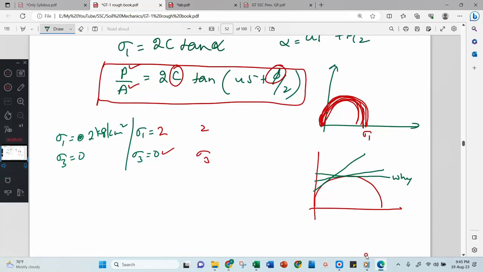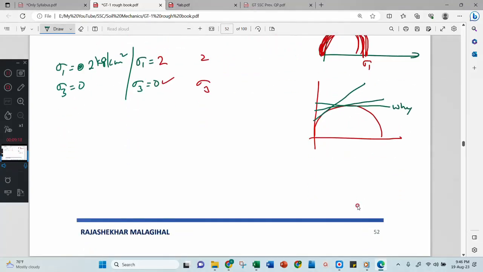Considering c value as constant. No, c value is constant, but you need some value, no? That value you will put, then only you will get the phi value. I think phi is 0. Huh. You may think like that. Why? Because phi equal to 0.